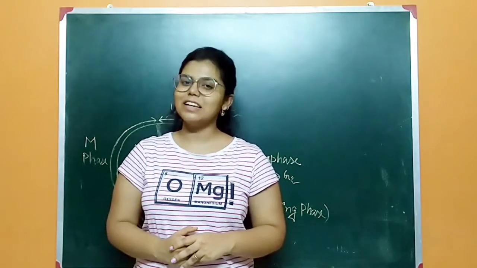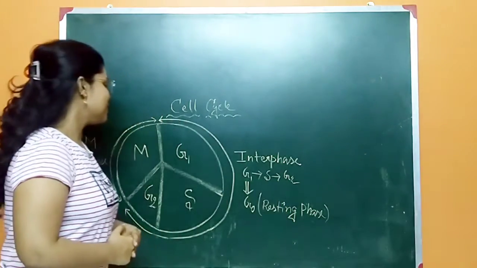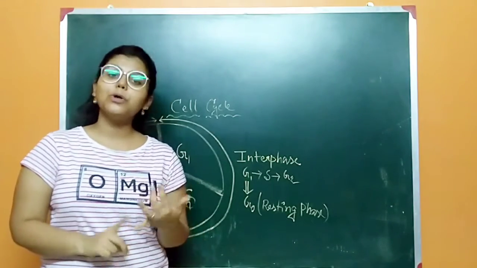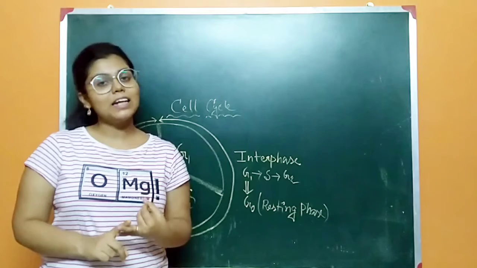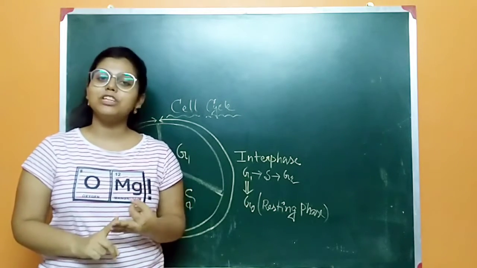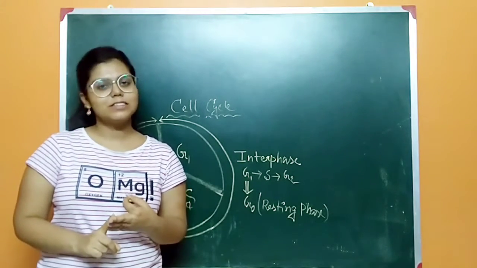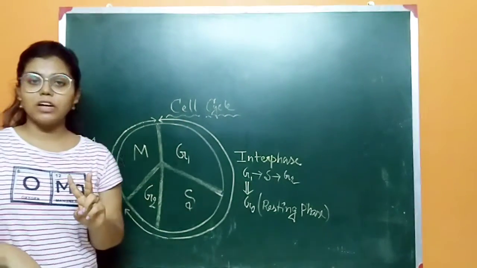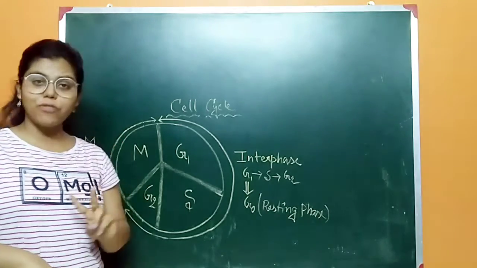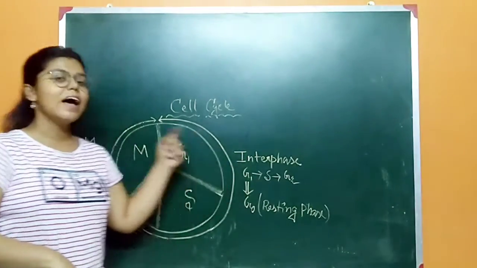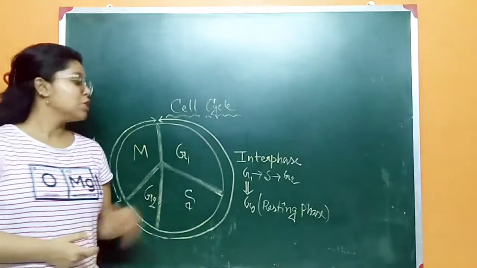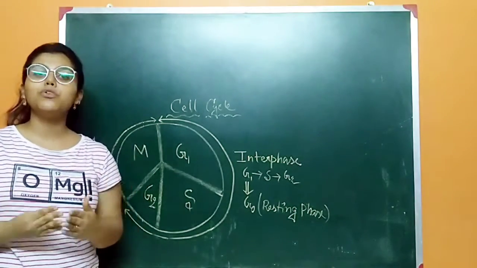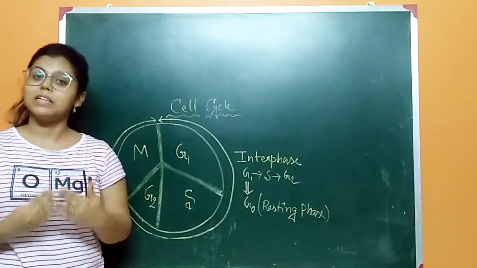Okay, so let's start. Here the cell cycle includes the growth of the cell and also duplicating its genome, and it also includes the division of a particular cell. So the cell cycle is broadly categorized into two phases. One is interphase and another one is M phase. These are the two main phases of the cell cycle.